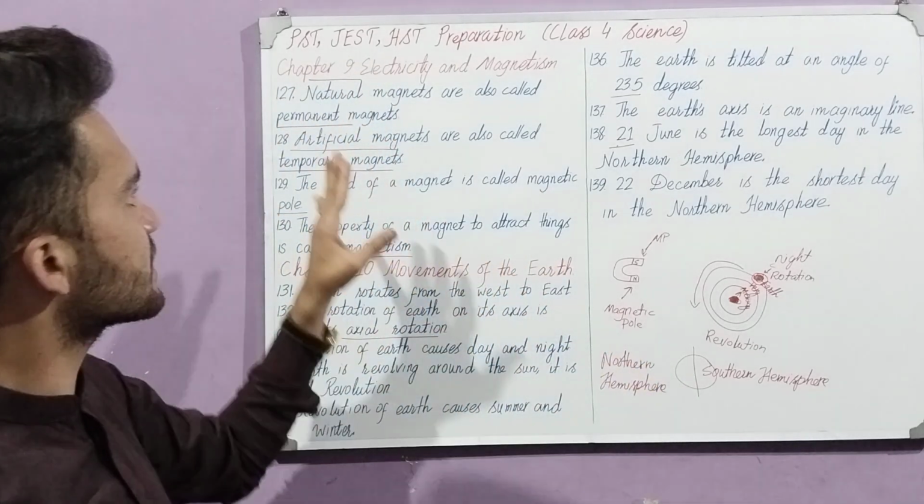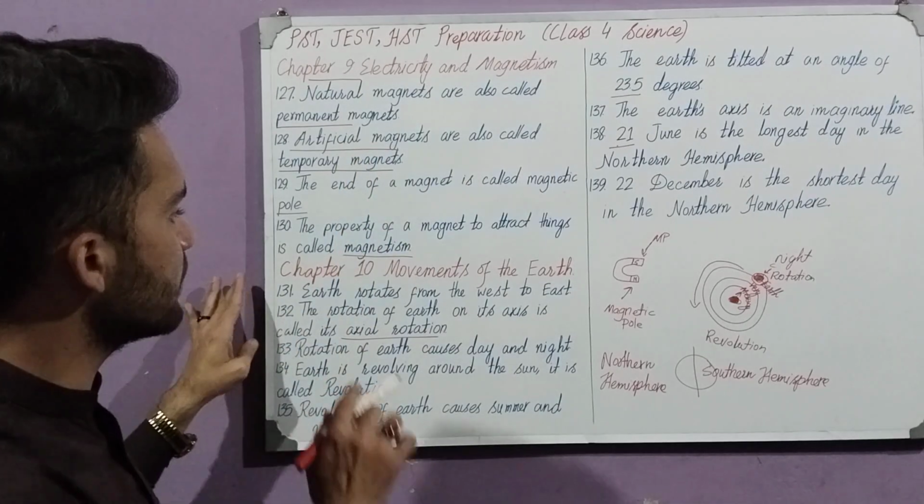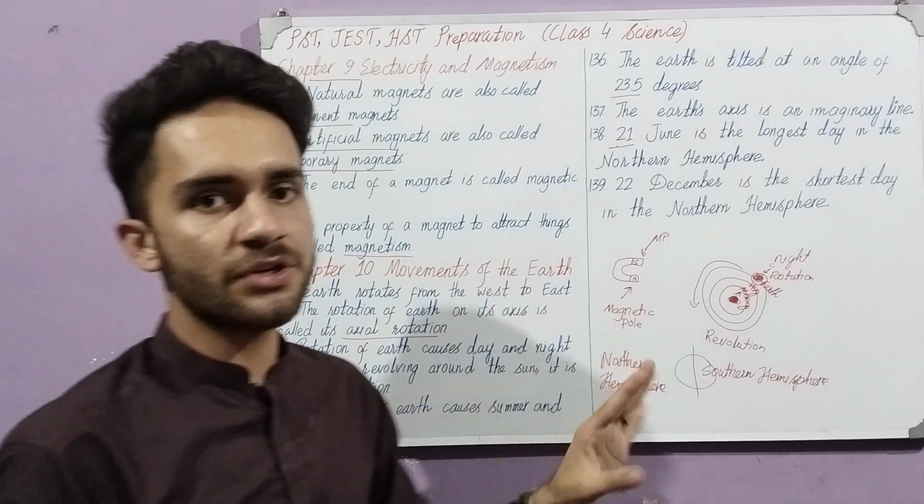So today we discussed chapter number 9, some remaining points, electricity and magnetism, and chapter number 10, movements of the Earth. I hope you understood what these are.